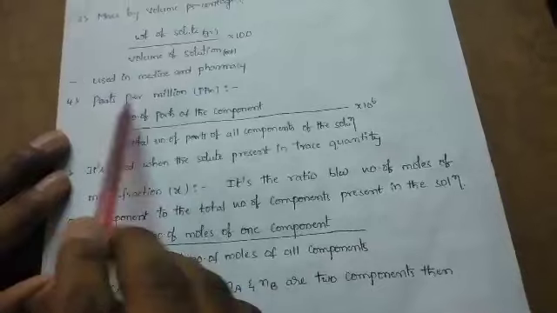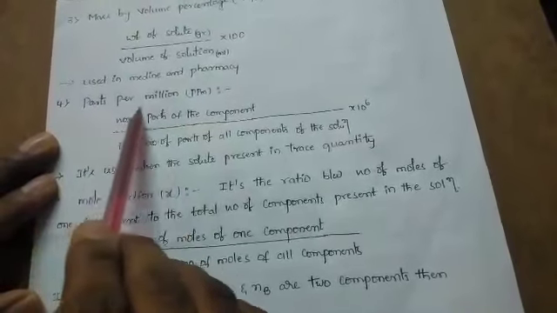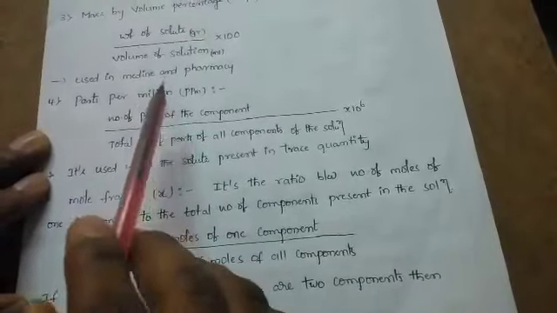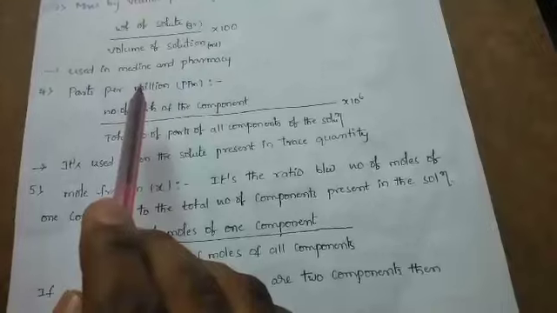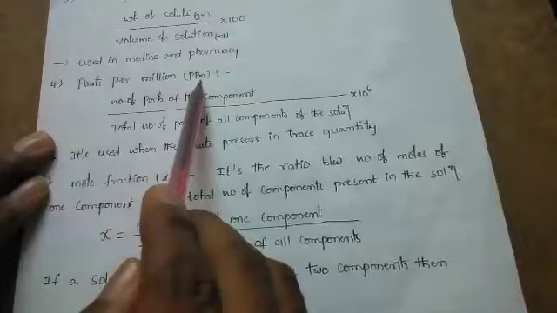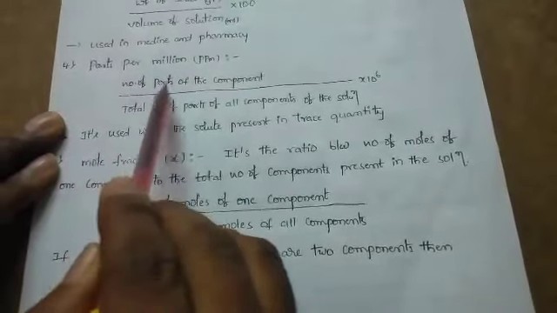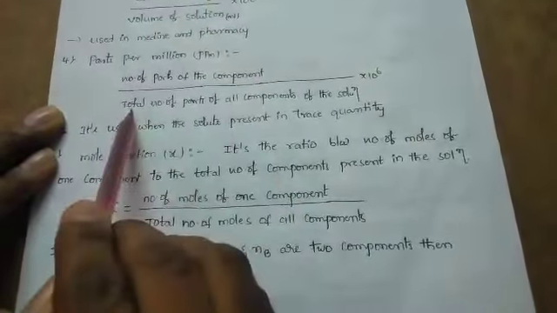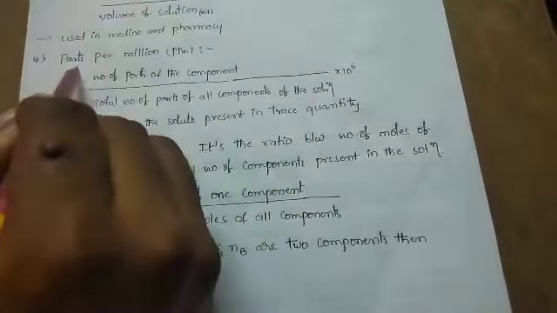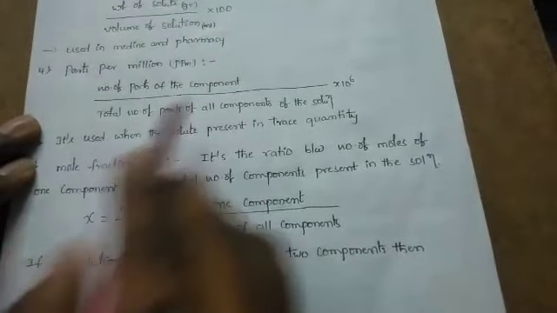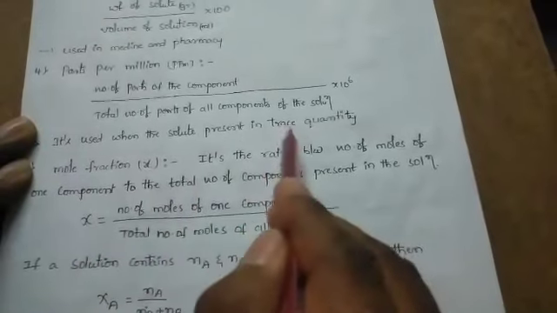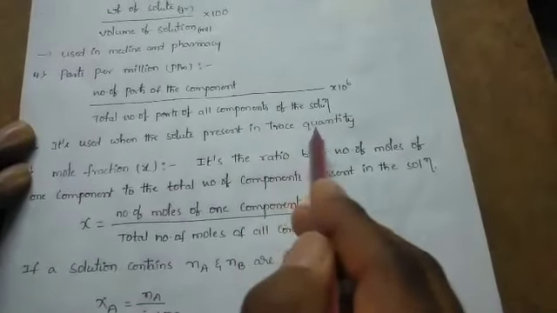And next one is parts per million. Parts per million is useful when the amount of solute present in a solution is in a small quantity. Parts per million is the ratio between the number of parts of a component to the total number of parts of all components of the solution. As we discussed, it is used when the solute is present in a trace amount.